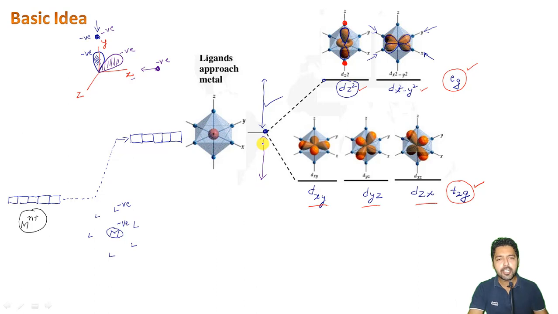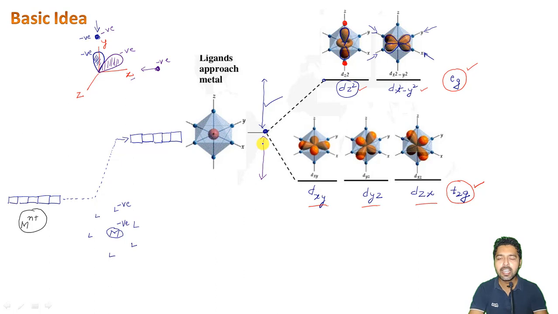So in a nutshell, we can say that the shapes of the orbitals are responsible for this kind of splitting, right? I think this is the perfect line to say here that the d orbitals have different kinds of shapes, and it all depends upon their shape. If the lobes are present on the same axis from where the ligands are coming, they will experience a high amount of repulsions and they will go high in energy.